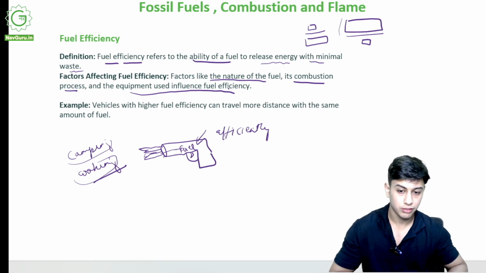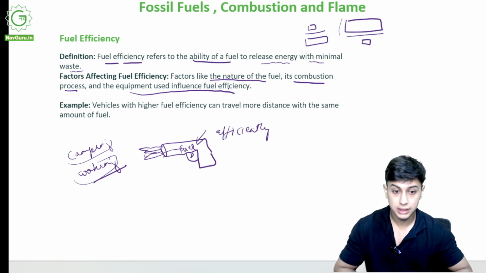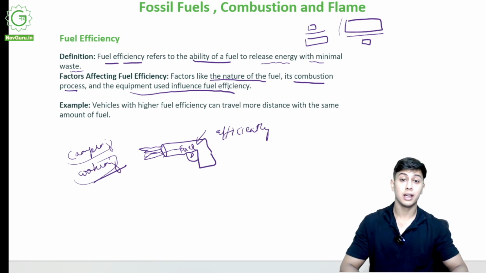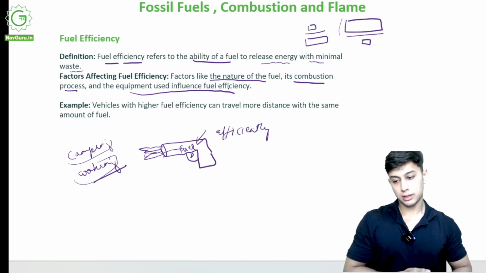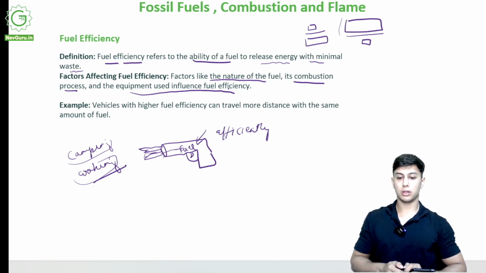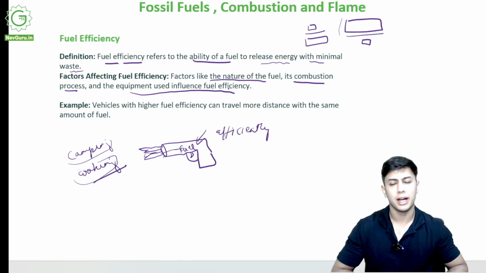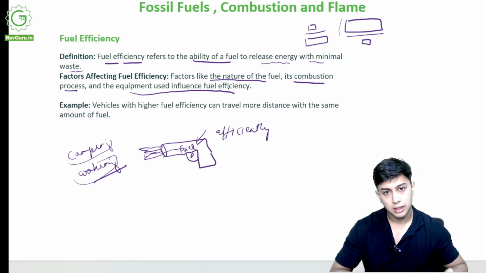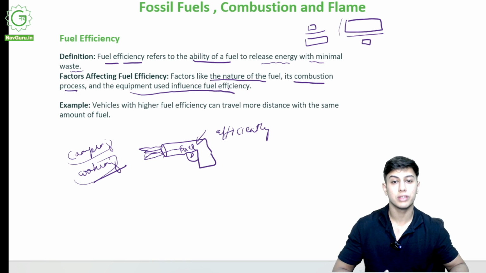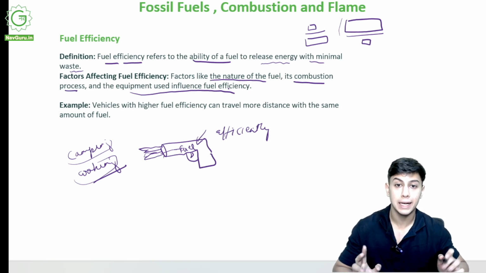Vehicles with higher fuel efficiency can travel more distance with less fuel. A good example would be an Alto or any other car. In earlier times, the cars that used to come required a lot of fuel, but they couldn't travel a lot of distance. There was less mileage.